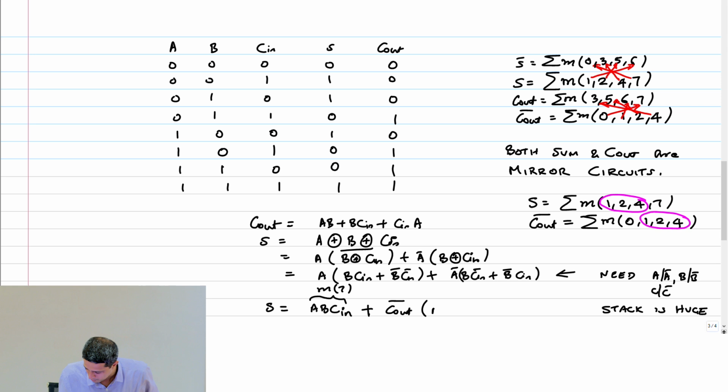So this I will simply multiply by A bar, no, A plus B, no, I think, no, A bar, B bar, C in bar. Right? So now if the input is 0, 0, 0, then this term... Oh, no. It should just be A plus B plus C in.